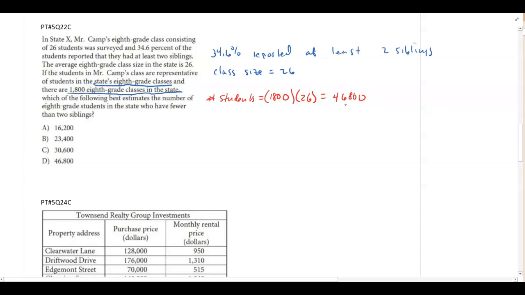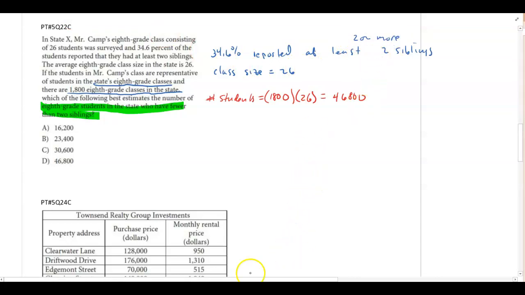Now, it wants to know the best estimate of the number of 8th grade students in the state who have fewer than 2 siblings. So at least means 2 or more.